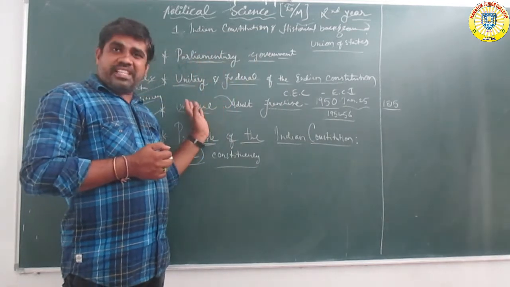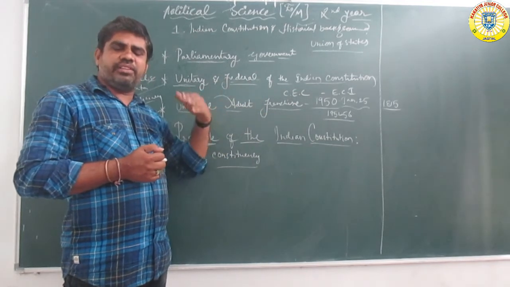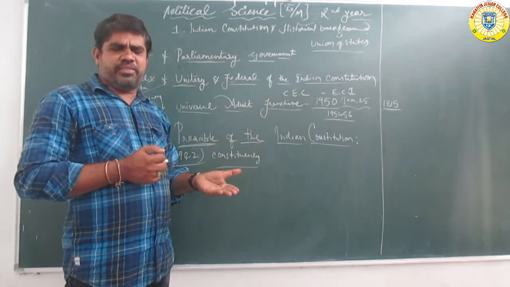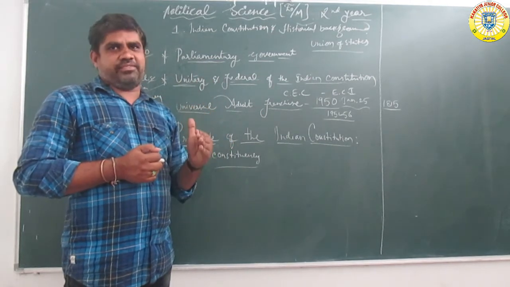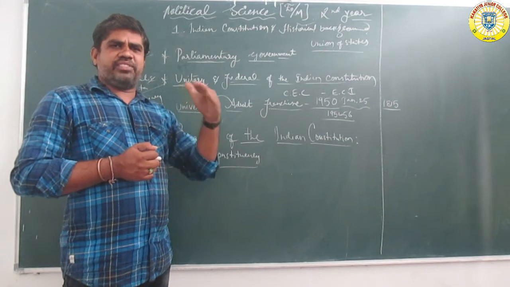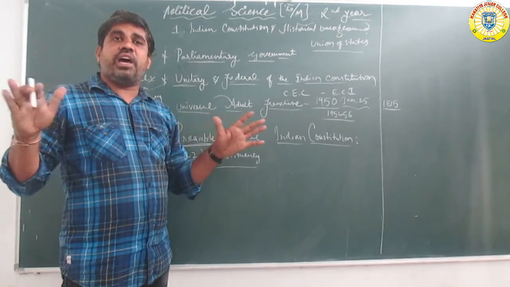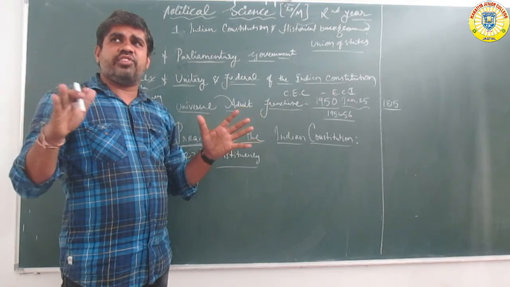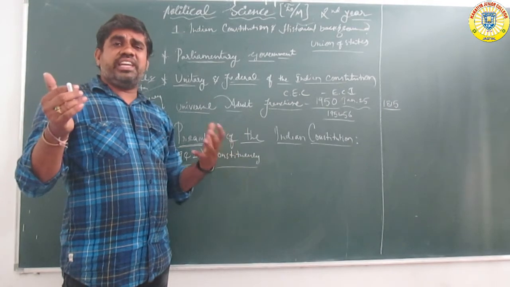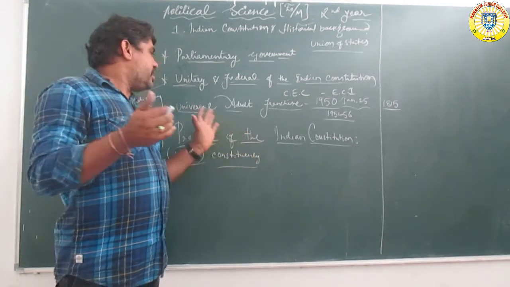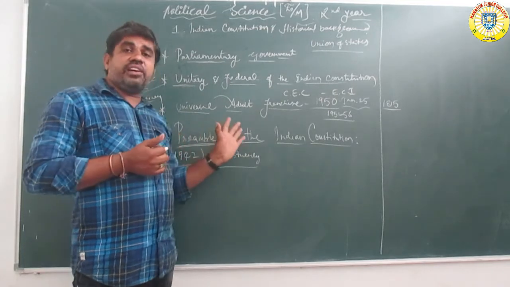Universal adult franchise: persons about 21 years of age may use the right to vote in society. Not only gender bias, it does not prevent any one category. All are equal before the law. It is called a single judicial system, supremacy power. Single judiciary system. Okay, universal adult franchise.